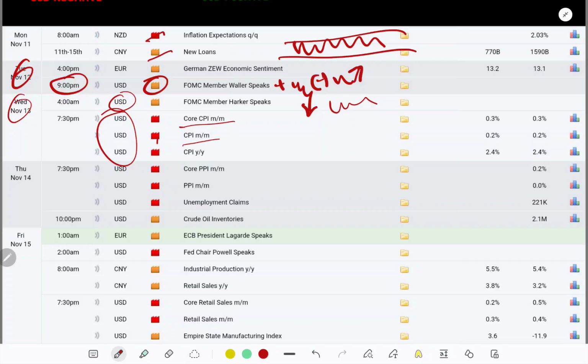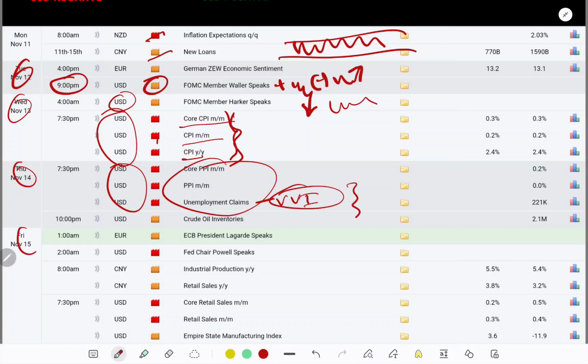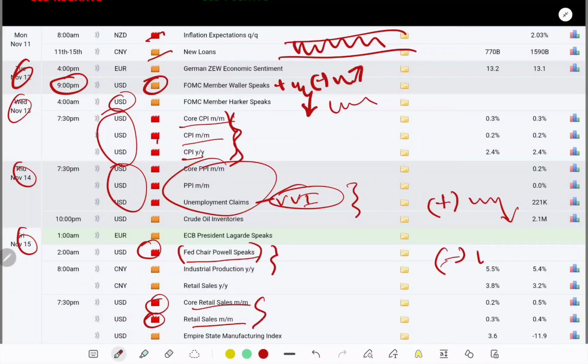Here is core PPI, CPI MM, and CPI YY. There are three important news, so we have to keep our concern on Wednesday. On Thursday we have three news as well, and especially unemployment claims. This is very, very important news, guys. You have to keep your concern on this also. On Friday we have one time news, Fed chair Powell speaks, and two time news, core retail sales and retail sales. You have to keep your concern on that kind of news. The theory is the same. If data comes with positive value, we will sell gold. If data comes with negative value, we will buy gold.